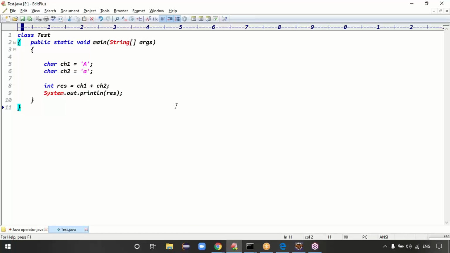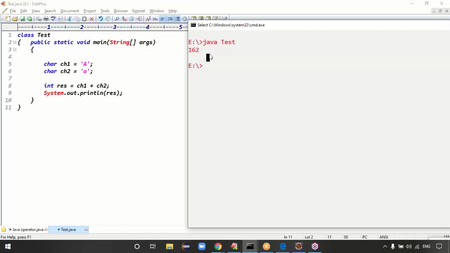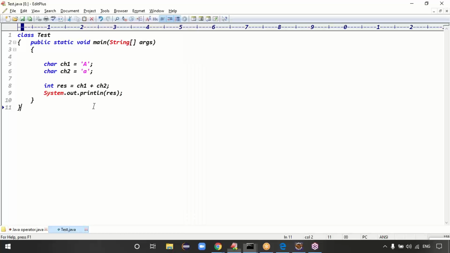162 is output. In Python, the semicolon is not required, it's fine. But we are Java developers. Think about only Java. Python developers, we don't want. Guys, are you clear now?